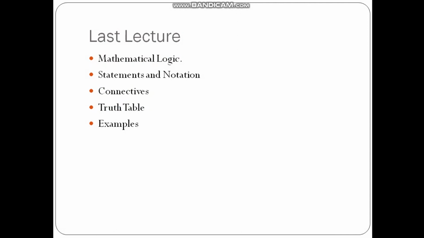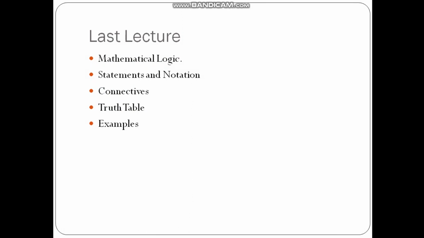In the last lecture, we discussed mathematical logic. In mathematical logic, we discussed the definition of logic, and then the different types of statements and notations. We have also discussed some of the examples in the last lecture. Along with that, we discussed the different types of connectives. We discussed 5 types of connectives.